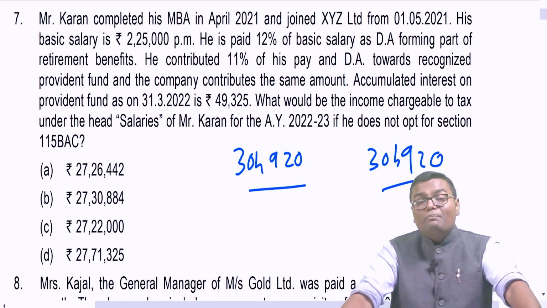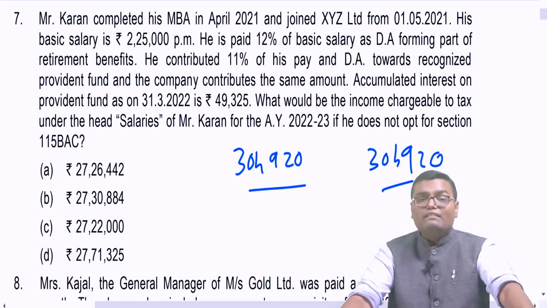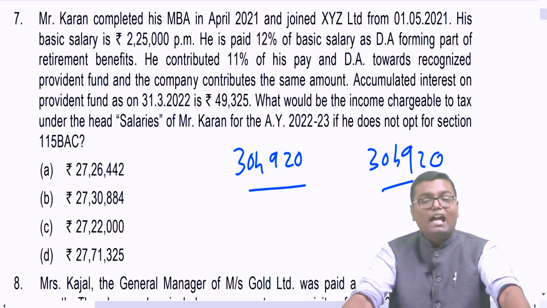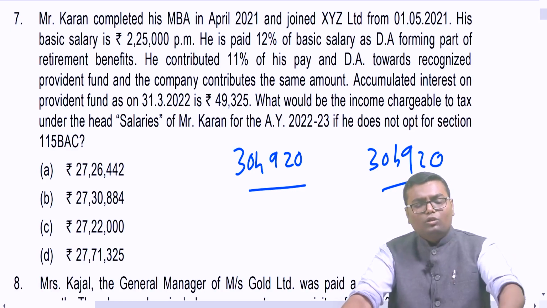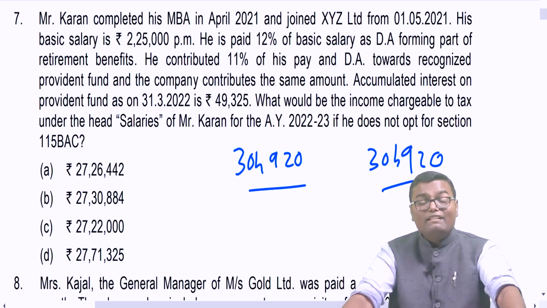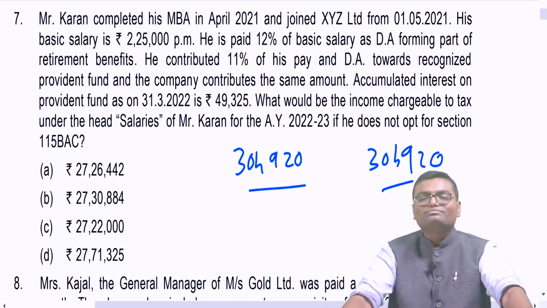Exempt up to 12% of salary, and over there the meaning of salary is the same: basic plus DA plus commission. That is obviously percentage forming part. And one more thing: if the total employer contribution in the entire year for RPF, NPS and superannuation fund is exceeding 7,50,000, then the excess amount is also taxable.